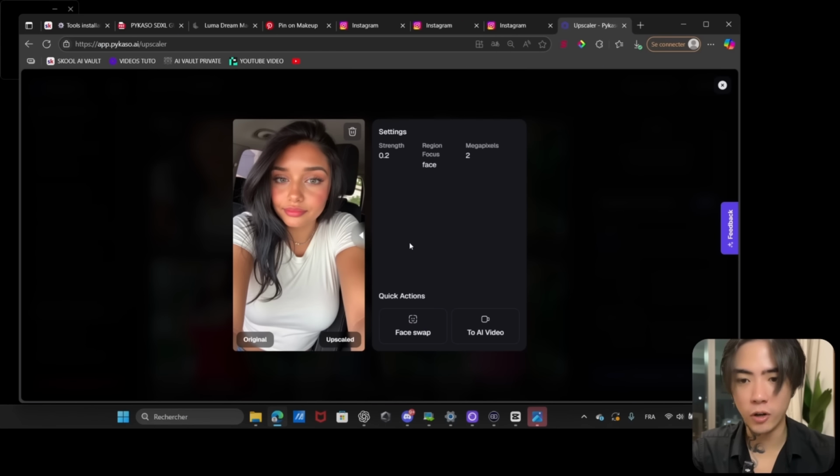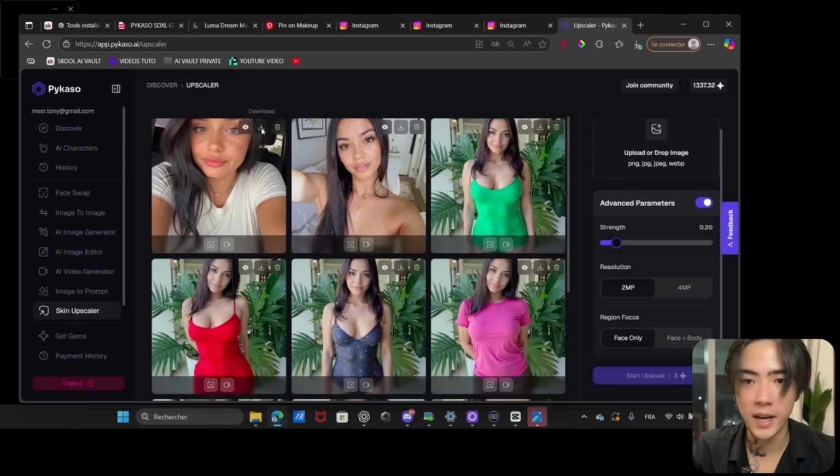So this is before, it looks very flat. And this is after. We have much more details on the cheek and also under the eye, which is great. So now you just want to take this and download it. And look, we cannot even tell that it's AI. So just go right there and download it.